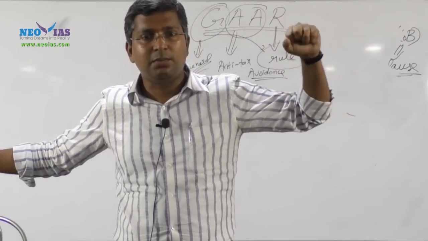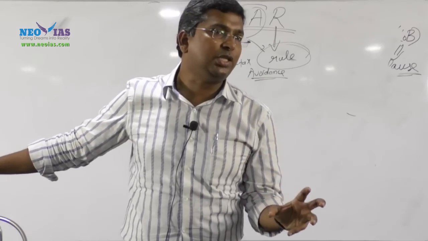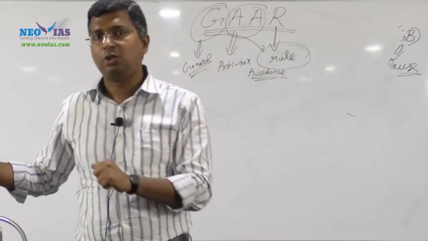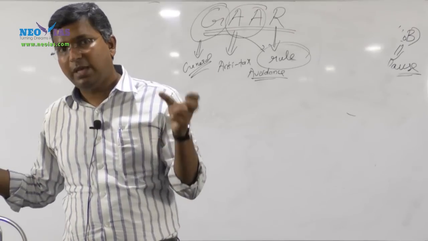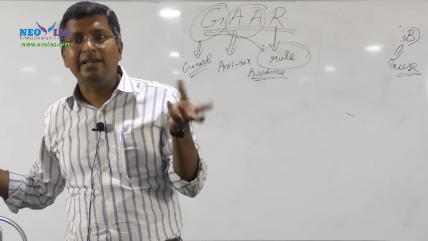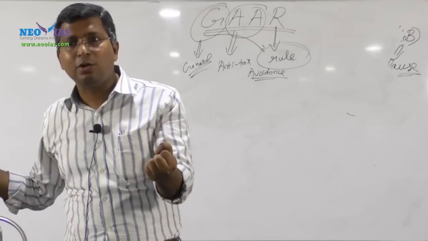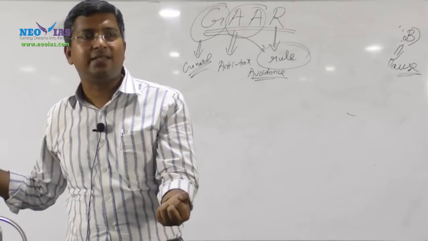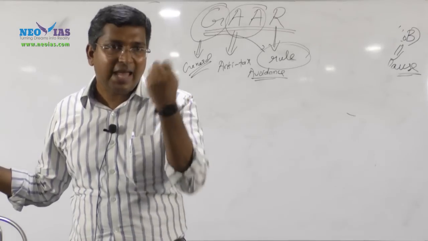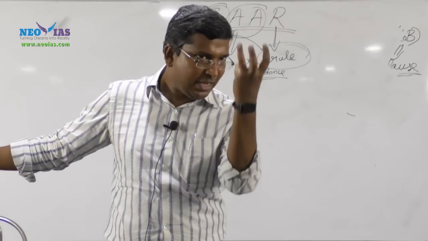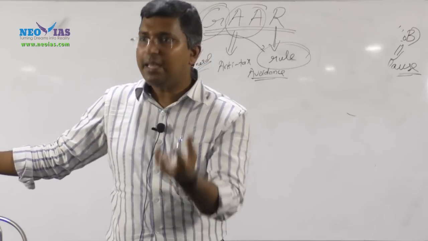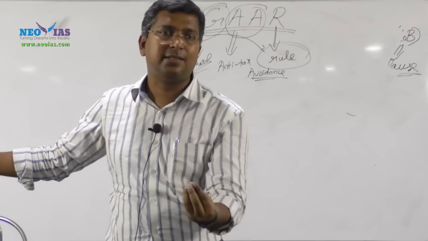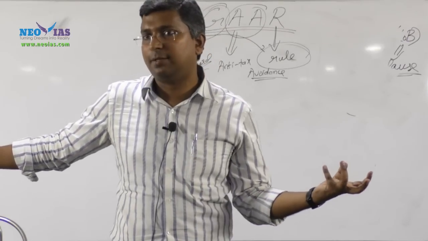Again, try to understand a concept called base erosion and profit shifting. It's all part of it. Base erosion and profit shifting are linked. What is this base erosion? Who is eroding the base? Actually, the base is the tax base. The tax base of a country is eroding. The Indian government is losing taxes. Why? We are not getting capital gains tax.